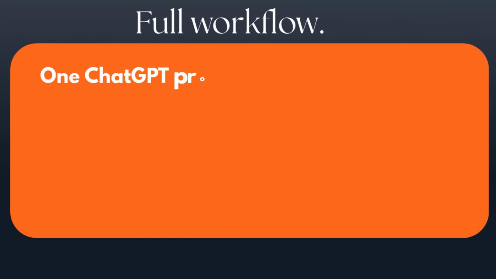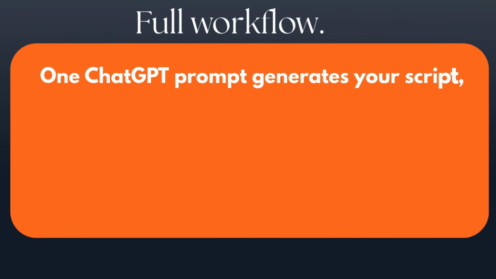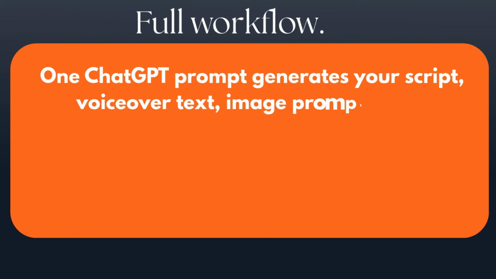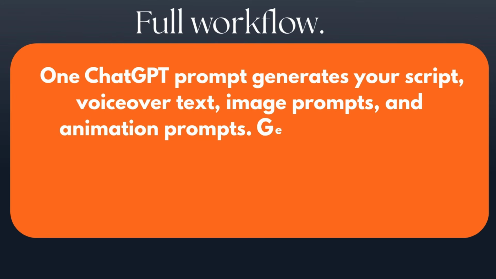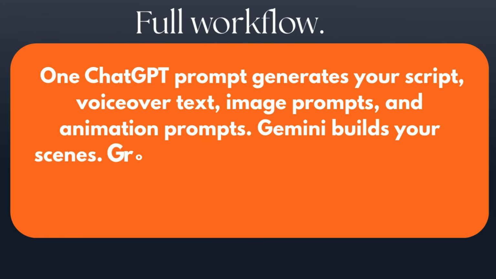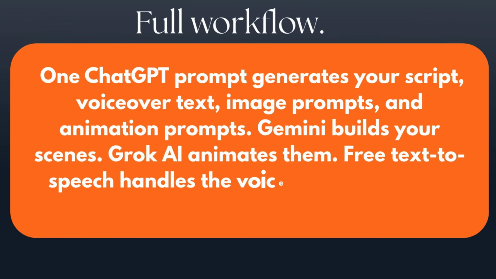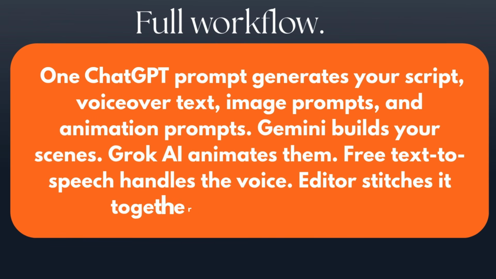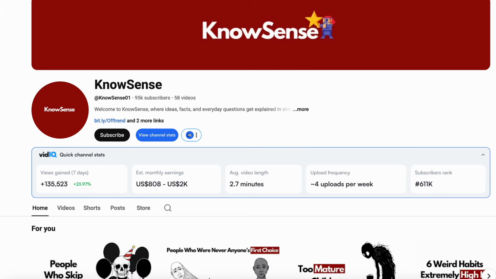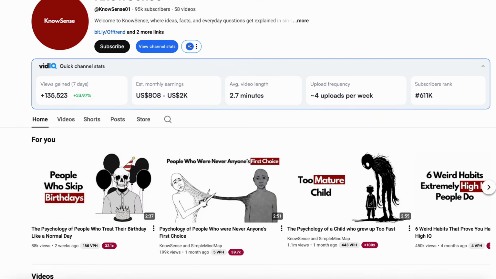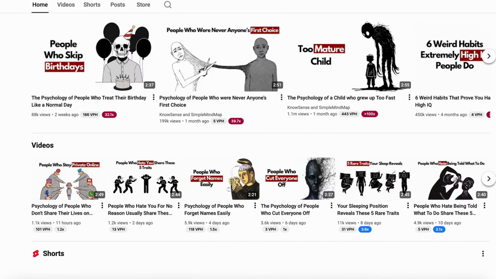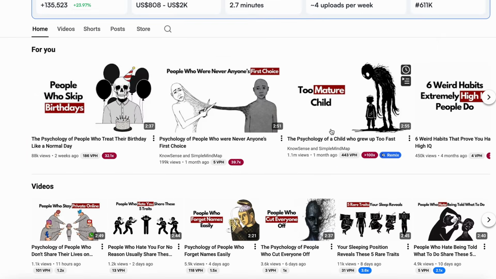Full workflow. One ChatGPT prompt generates your script, voiceover text, image prompts, and animation prompts. Gemini builds your scenes. Grok AI animates them. Free text-to-speech handles the voice. Editor stitches it together. $0 spent. Channels are building massive audiences with this format, using static images. You now know how to do it with actual animation.